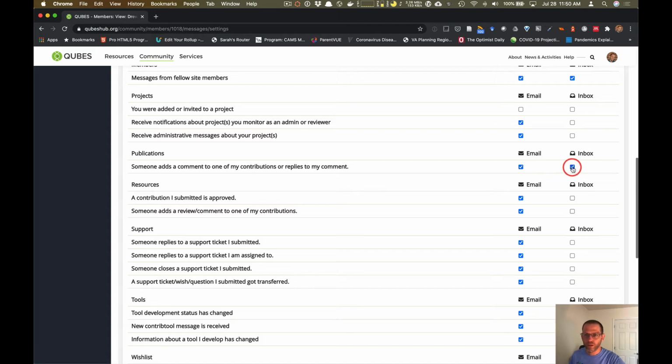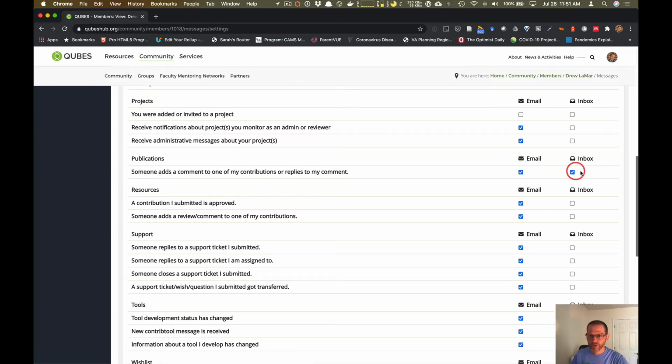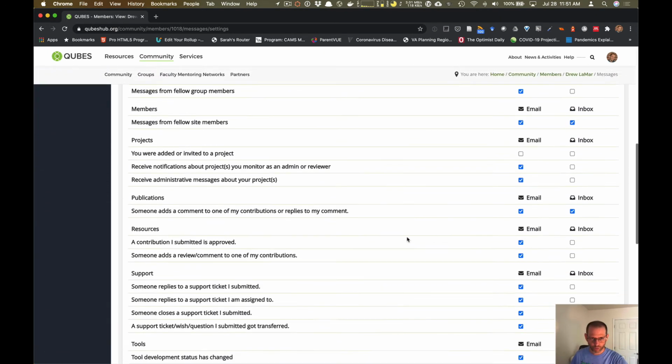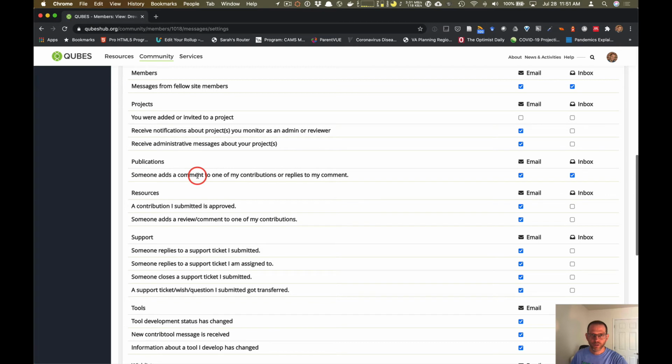And then if you want to keep an archive, a lot of times using the inbox is great if you want to keep an archive of your messages, then I would check that too. Usually if you just want to play it safe, I would do both. So if you do this and then you click Save Settings, that will make sure that you are receiving comments to your email when someone comments on your poster publication.